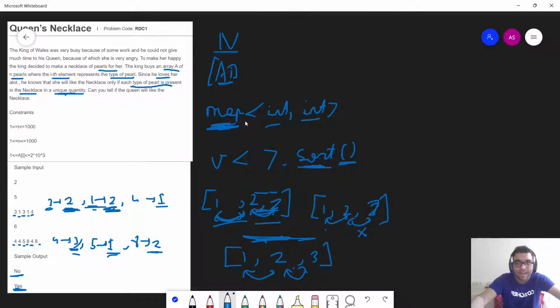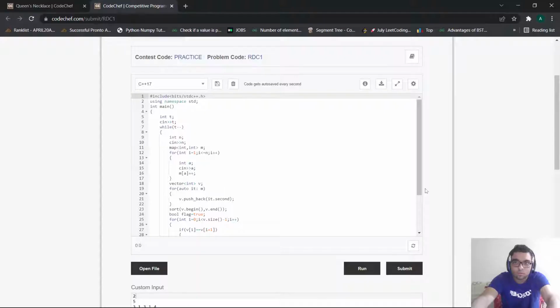So yeah, in general, let me just summarize the entire thing. We can take an array. Firstly, we take a hash map and store the frequencies of each and every element. Then we put those frequency values in a vector and sort it. After sorting, we check the adjacent positions. If any adjacent positions are the same, then that configuration is not unique, and hence the answer will be no, otherwise my answer will be yes. Now let us see how we can code this particular approach.